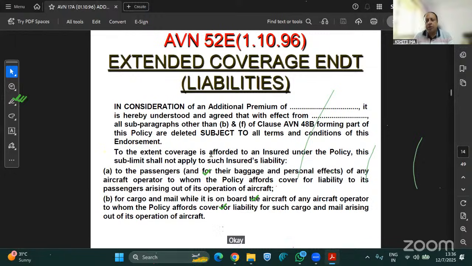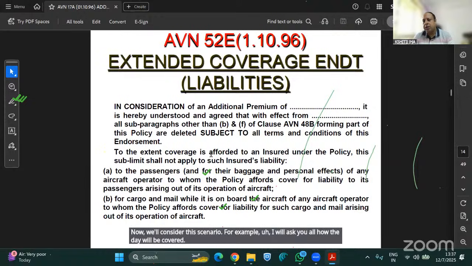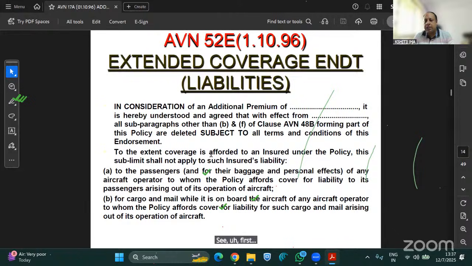So what happened? Two of the aircraft, which were Boeing aircraft, actually collided with the WTC towers, and those two towers came down. Okay, and the buildings got demolished. Now we'll consider this scenario. For example, I will ask you all how they will be covered. See, first the loss or damage to the aircraft, under which policy will it be covered? Please unmute yourself and you can give the answer.